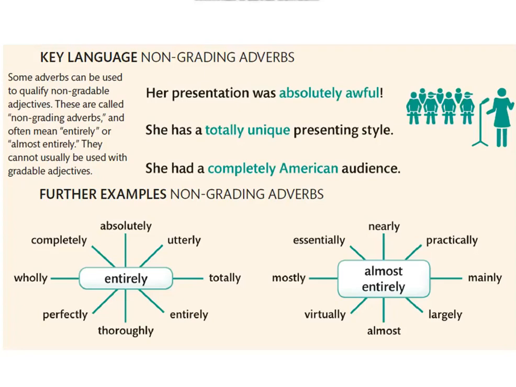But if you're talking about almost entirely, you can say nearly, practically, mainly, largely, almost, virtually, mostly, and essentially.